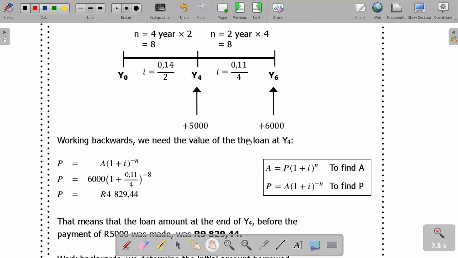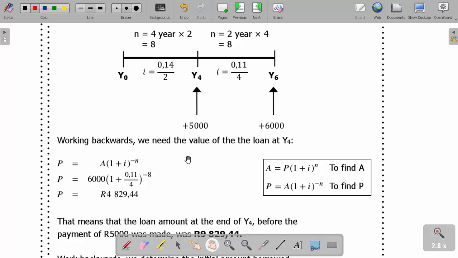So working backwards, I need to get the value of the loan at Y4 here. Now P equals A into (1 plus i) power n. Don't forget that this formula for the amount can be A equals P into (1 plus i) power n if I'm looking for A, and it can be P equals A into (1 plus i) power negative n if I'm looking for P. So because I'm interested in the P, that's why my n is in negative power here.